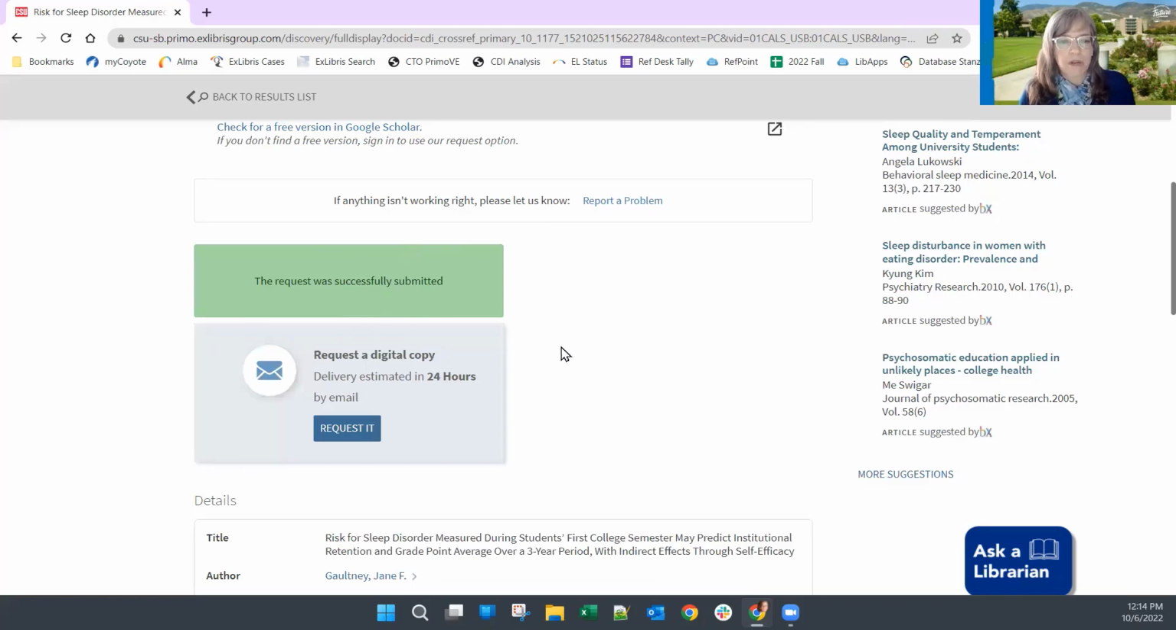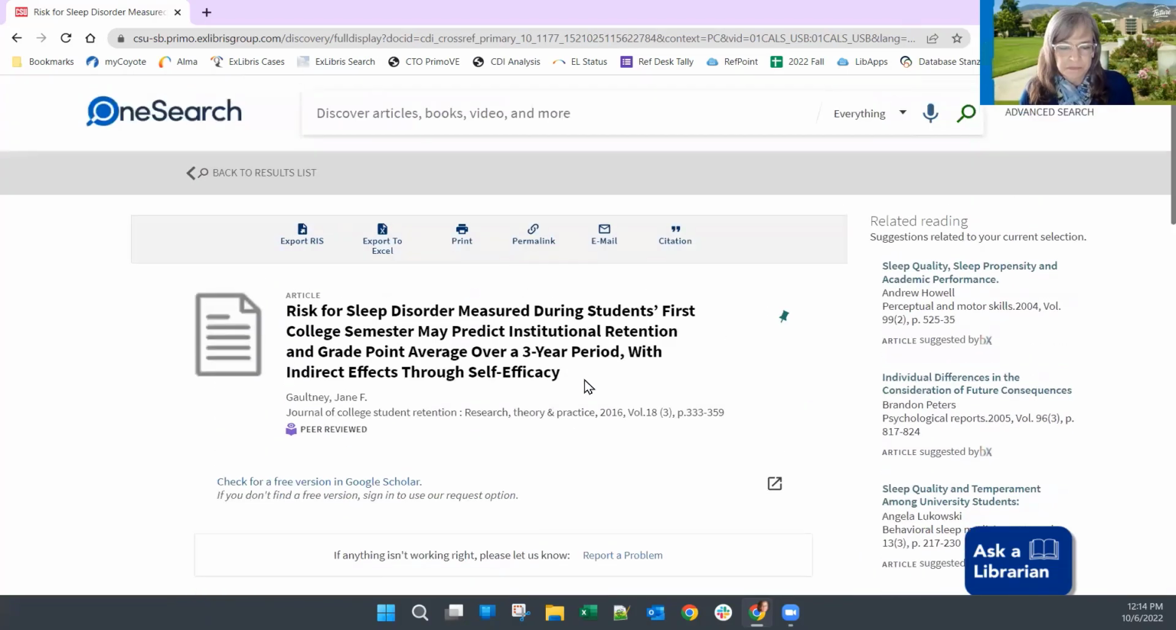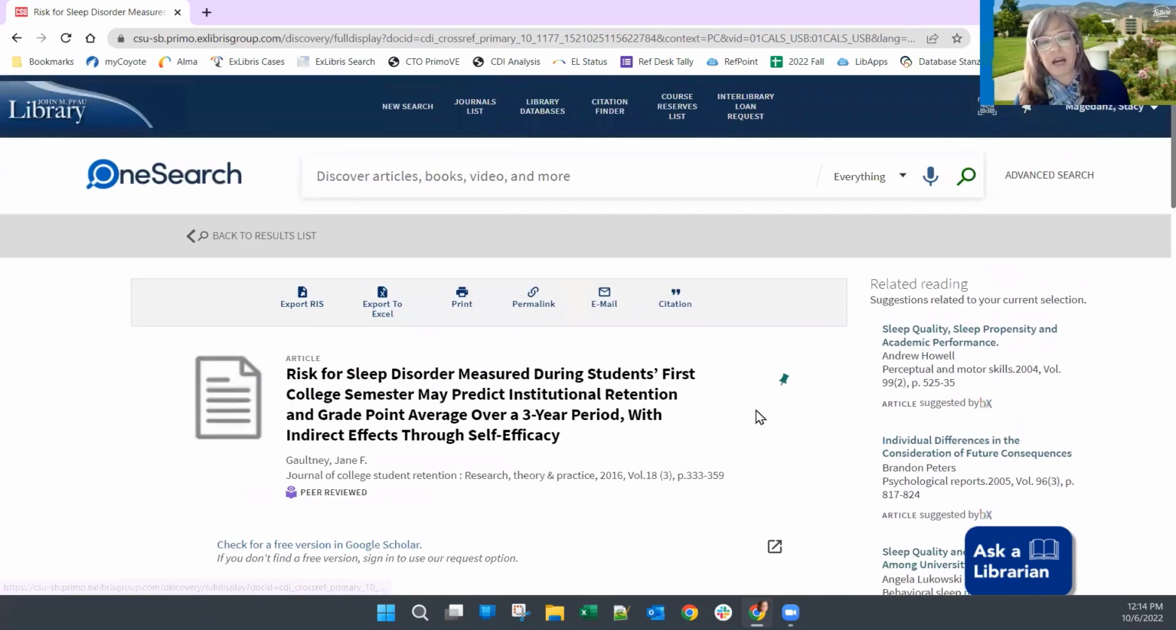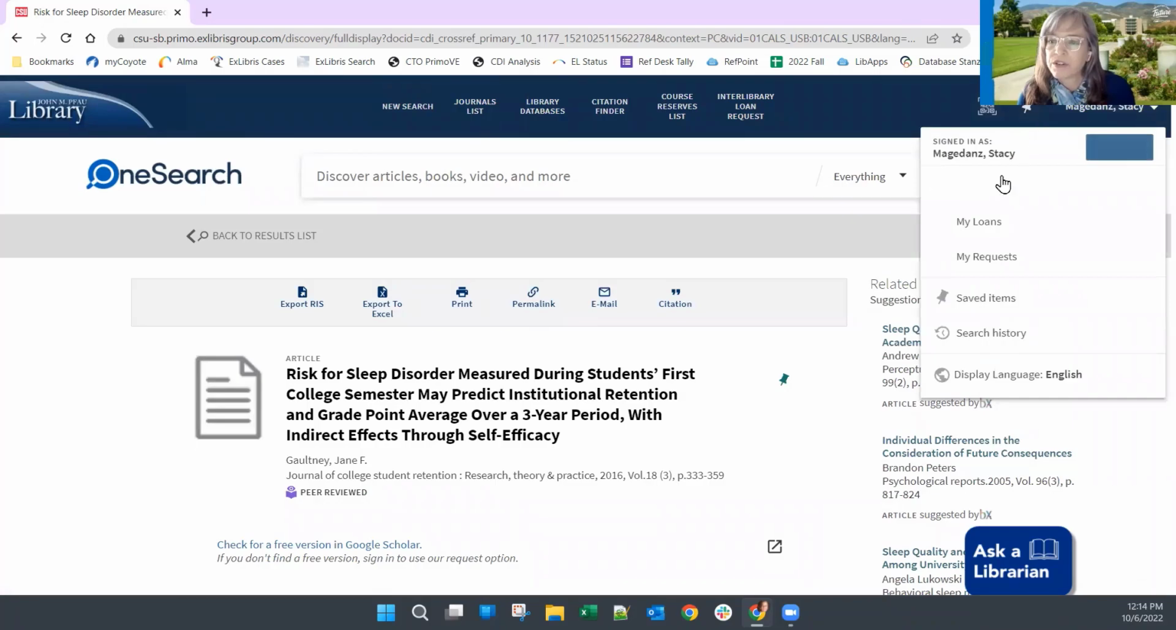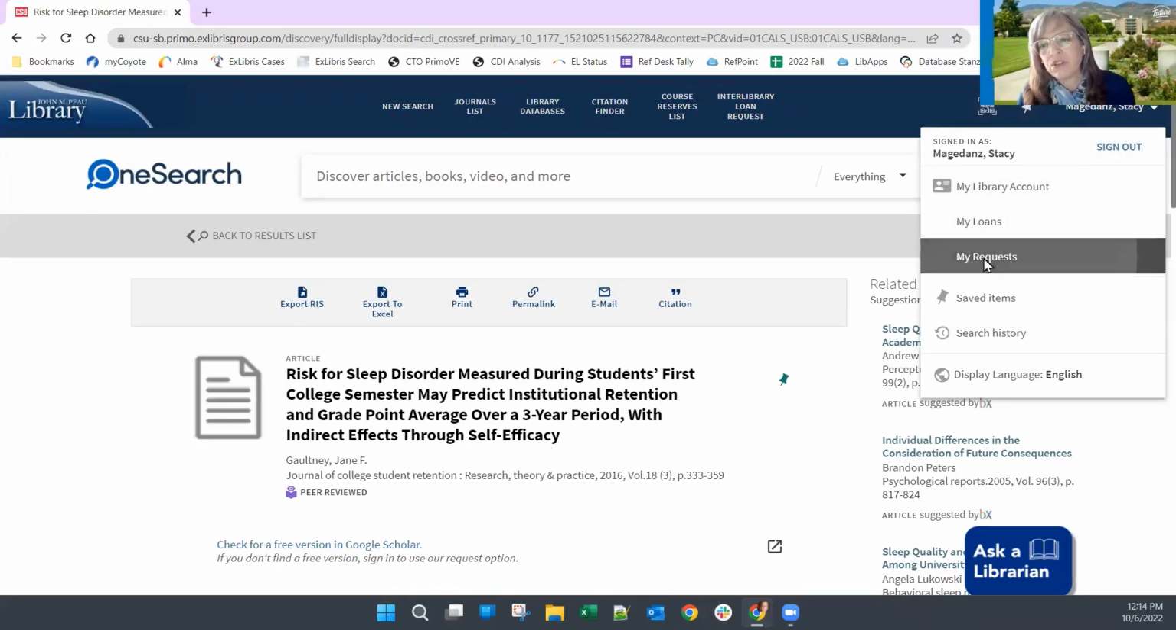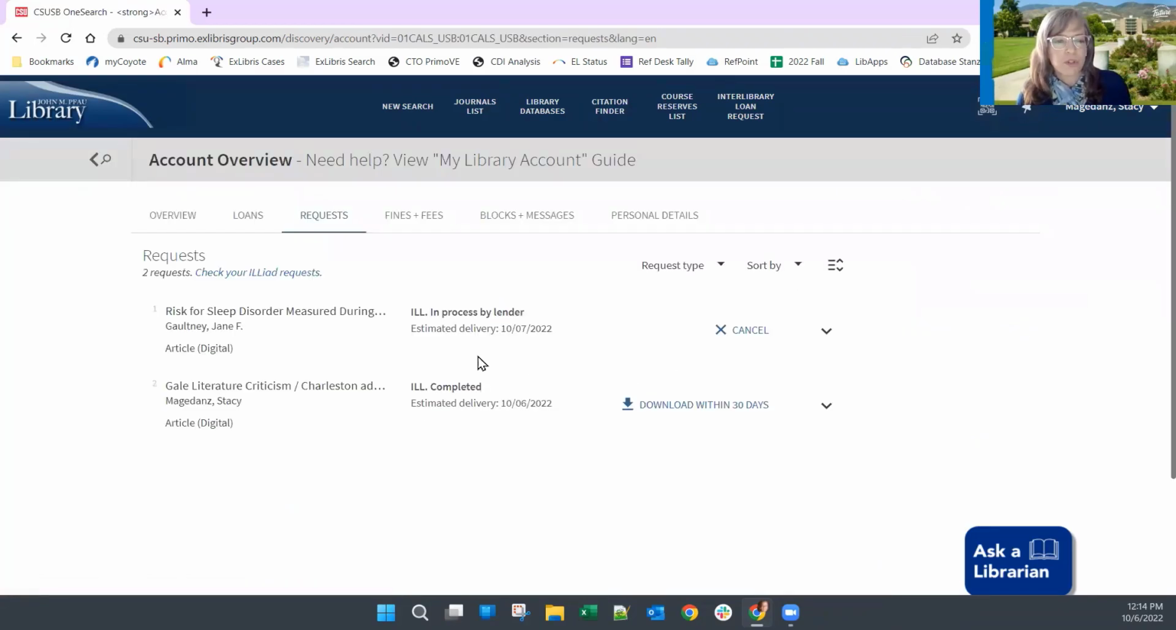Okay, so my request was successfully placed. As it said, I will get an email notifying me when my article has arrived and my PDF of that article is ready to download. But you can also monitor those here in the My Library account area of OneSearch. So if I go here to my requests, it will show me what I have requested. So here's the one that I just asked for.